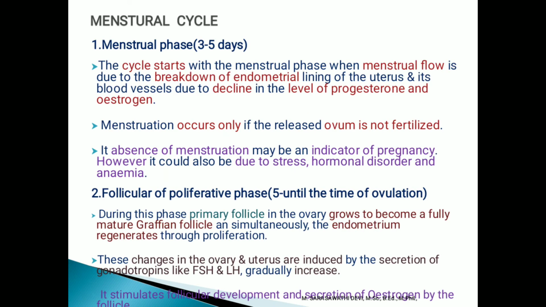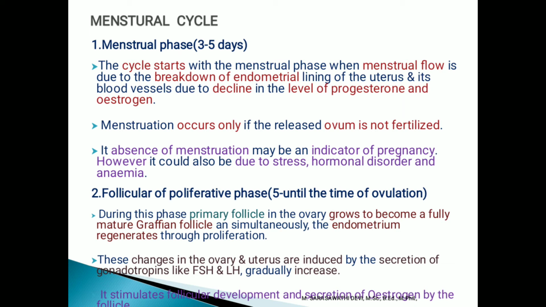Menstrual cycle first phase, menstrual phase. It takes 3 to 5 days. The cycle starts from the menstrual phase only. The menstrual flow is due to the breakdown of the endometrial lining in the uterus and its blood vessels, due to the decline in the level of progesterone and estrogen hormones.